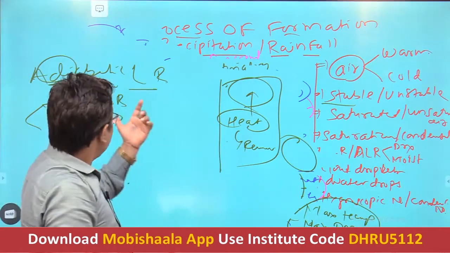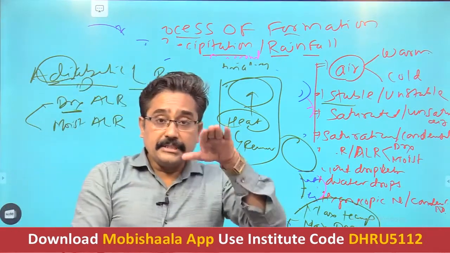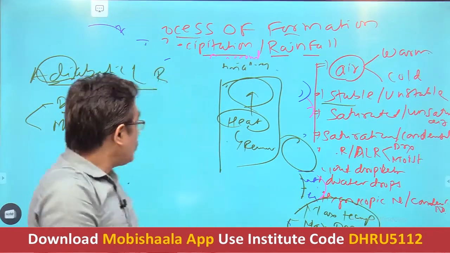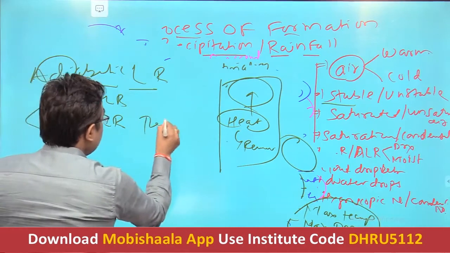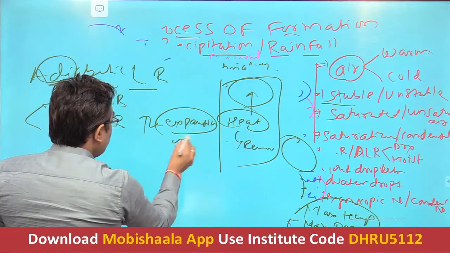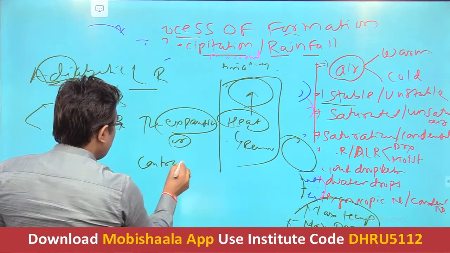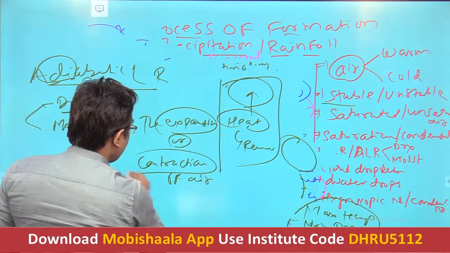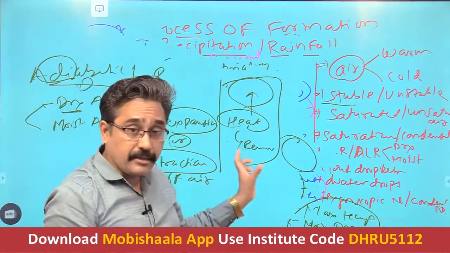The temperature reduction is taking place because of what? Because of the expansion or contraction of the air mass. Just understand, this is a bit complicated term.